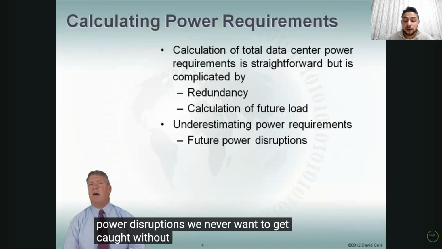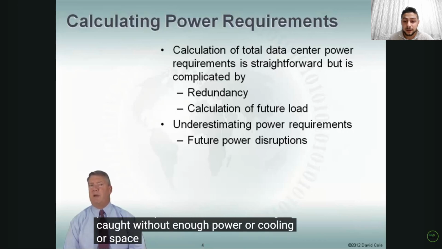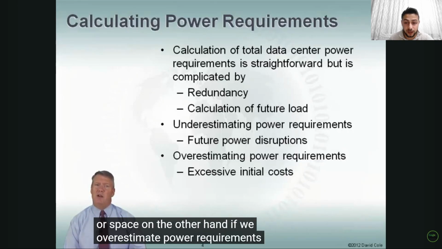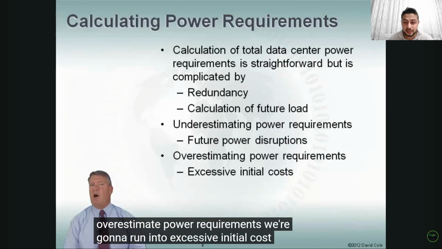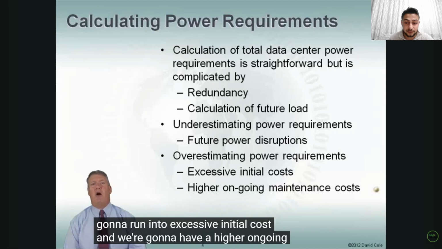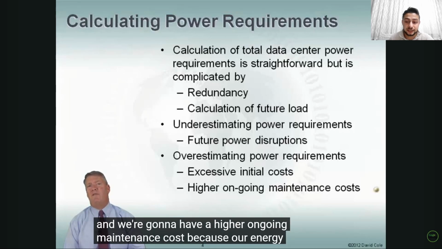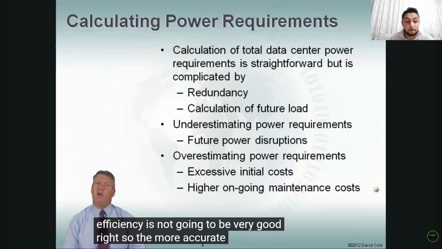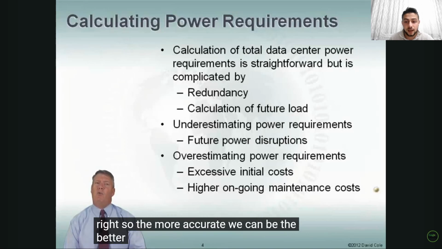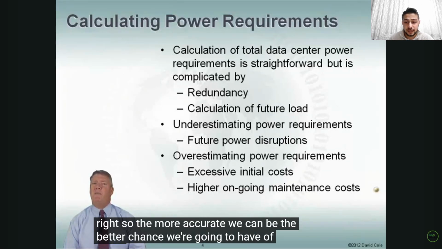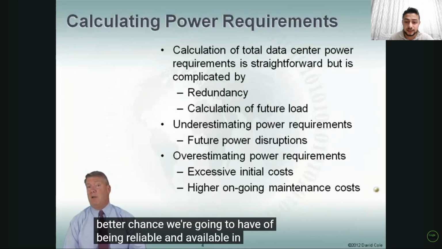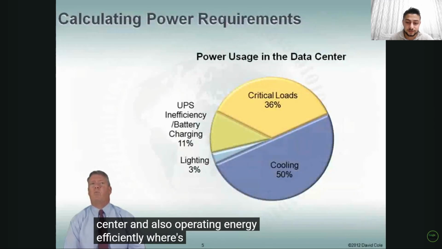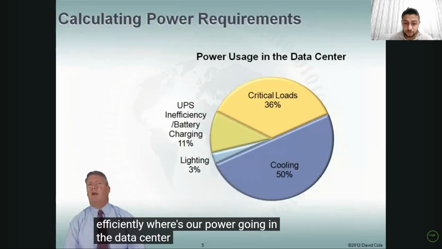We never want to get caught without enough power or cooling or space. On the other hand, if we overestimate power requirements, we're going to run into excessive initial costs, and we're going to have higher ongoing maintenance costs because our energy efficiency is not going to be very good. Right? So the more accurate we can be, the better chance we're going to have of being reliable and available in our data center and also operating energy efficiently.